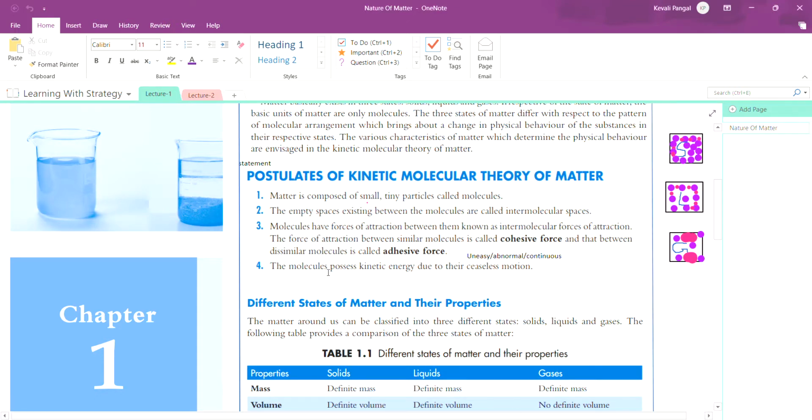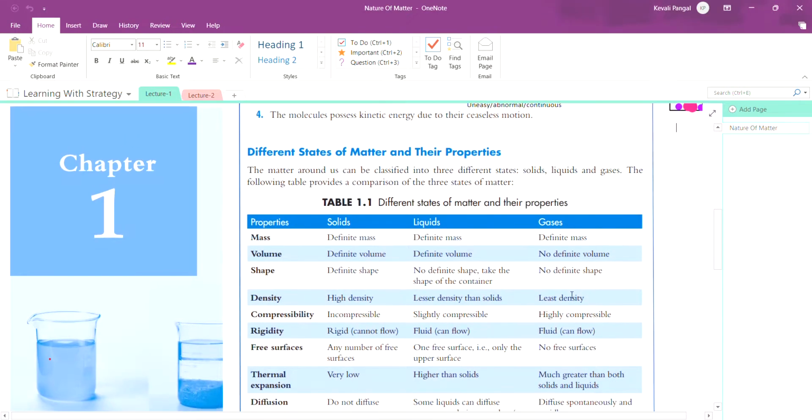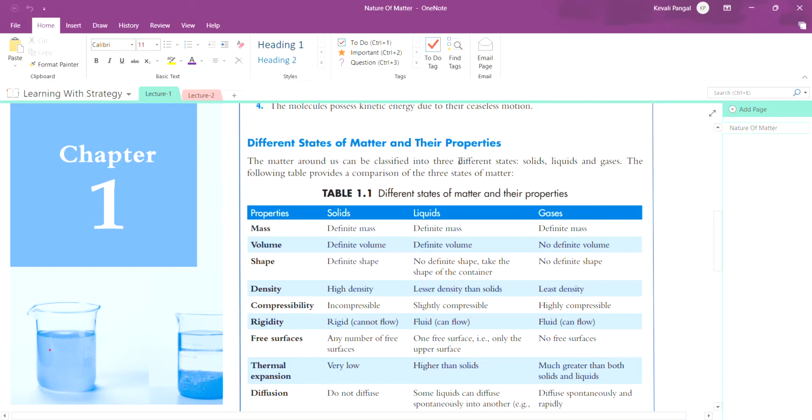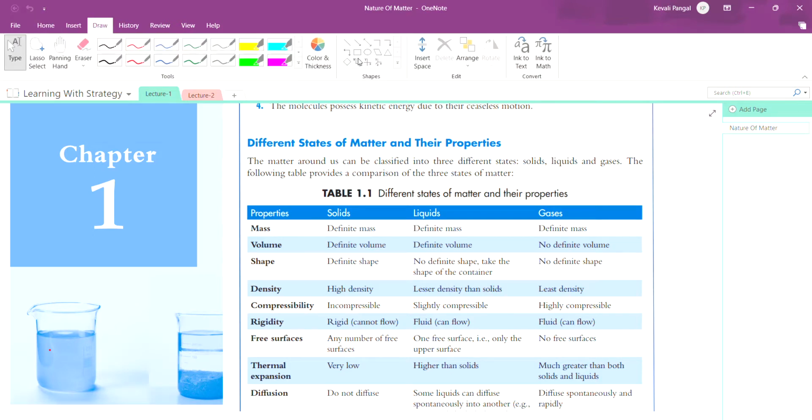So, let us see different states of matter and their properties. The matter around us can be classified into three different states: solid, liquid, and gases. The following table provides a comparison of three states of matter. Let us see the table. Properties. Mass. In solids it's definite, in liquids it's definite, and also in gases it's definite mass.